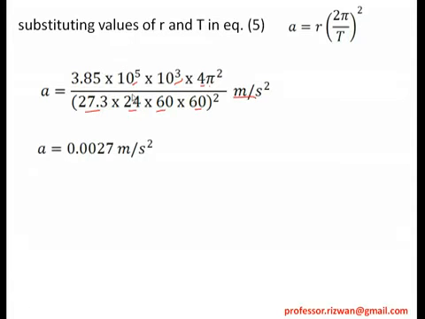You can calculate it, you can see it. At this moment you can calculate it with a calculator, but further, as far as the 11th and 10th standards and CETs, calculators are not allowed, so we have to do it with log tables. On some other day, definitely we'll see how to use log tables to solve such kinds of problems, right? So the acceleration which I got is equal to 0.0027 meter per second square.